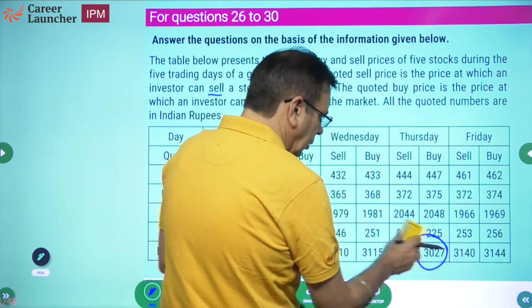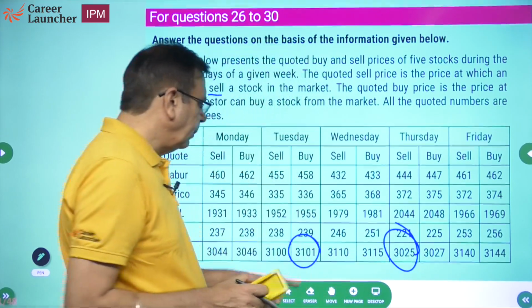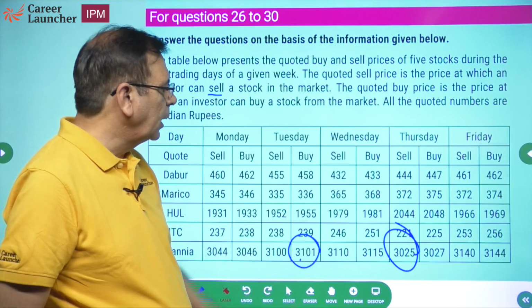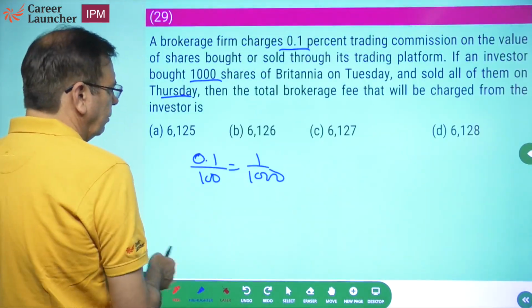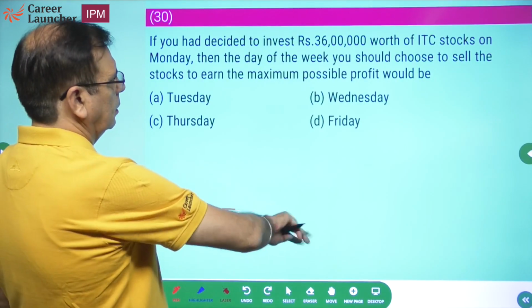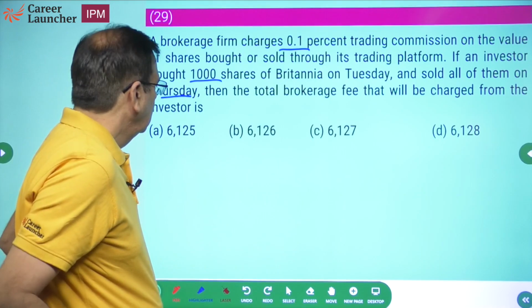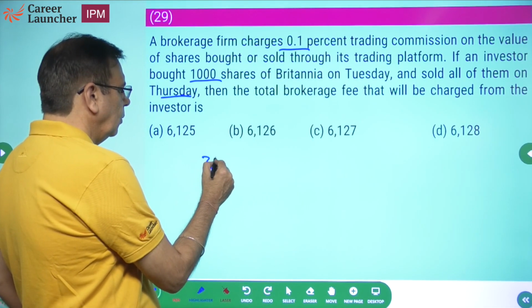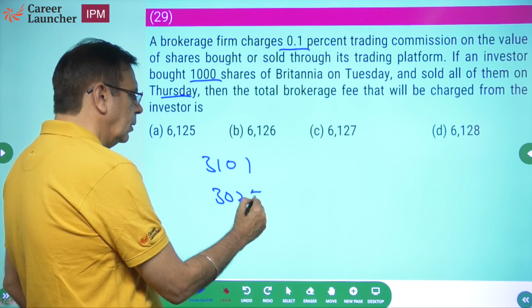So wrong. This is the one. He purchased for 3101, sold at 3025. 3101 was the purchase price, he sold for 3025.